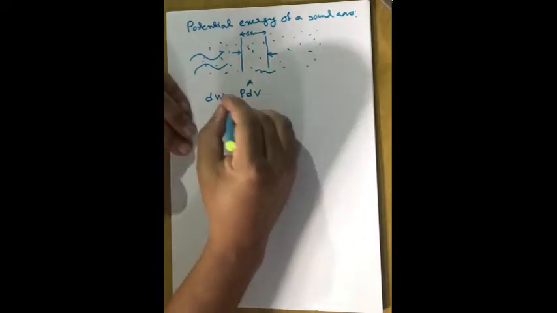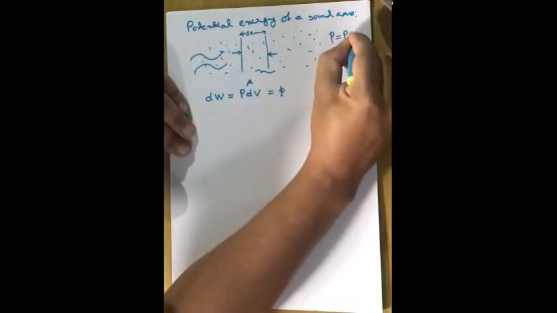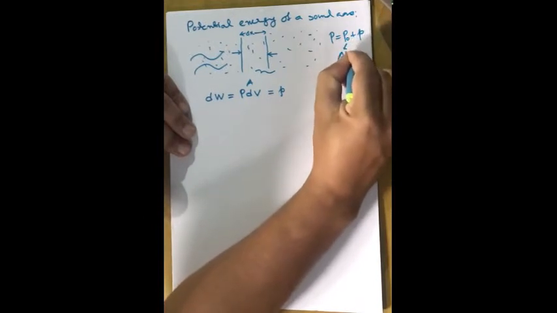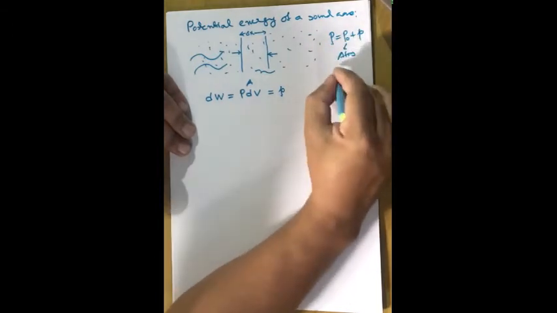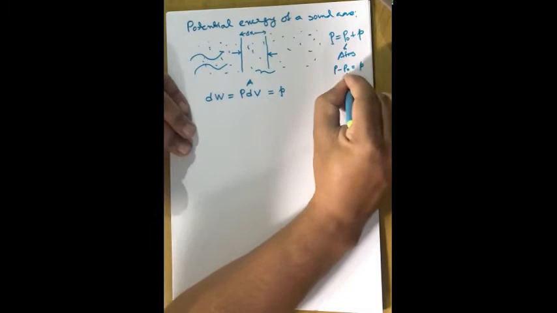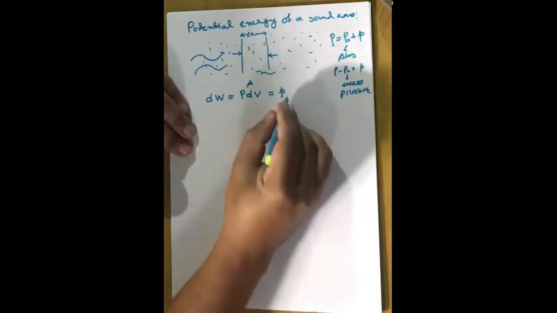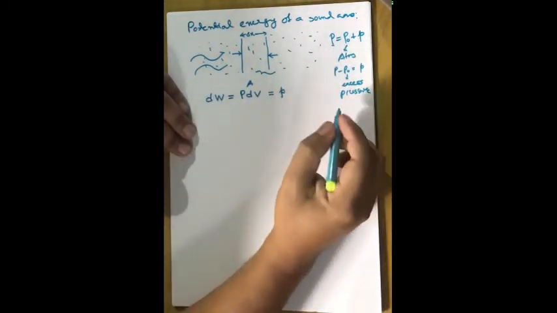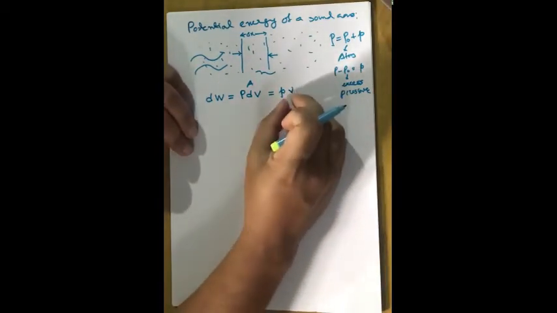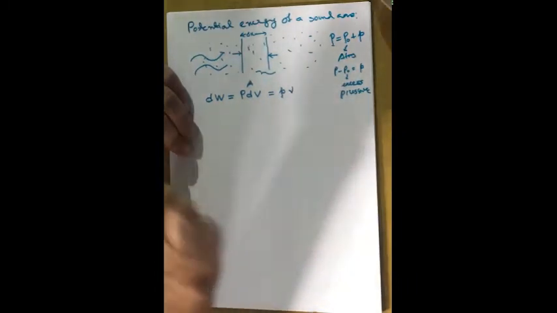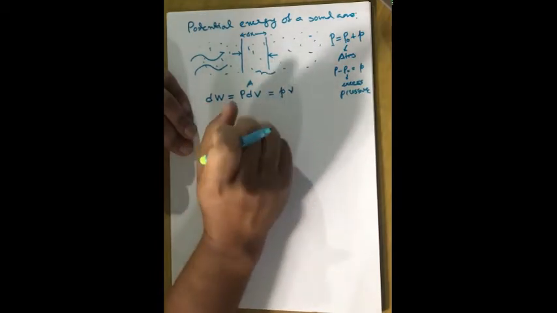So here in this case, capital P is nothing but small p, as you have remembered, P naught plus small p. P naught is the atmospheric pressure and small p is the increase of pressure, and capital P was the total pressure. So the change in pressure, P minus P naught, is nothing but small p. This is known as the excess pressure. And dV is equal to the change in volume, which we have considered small v. Therefore, dV is equal to small v. So far the work done is equal to p into small v.